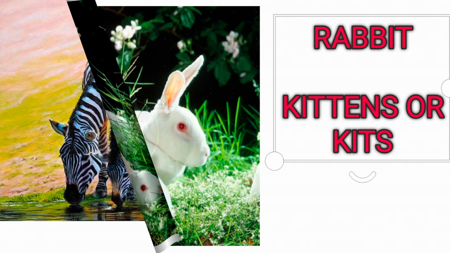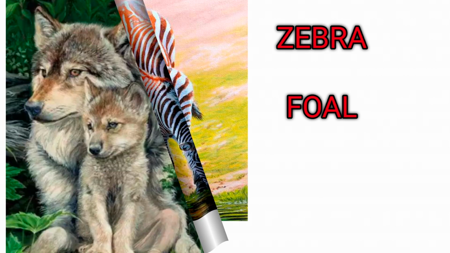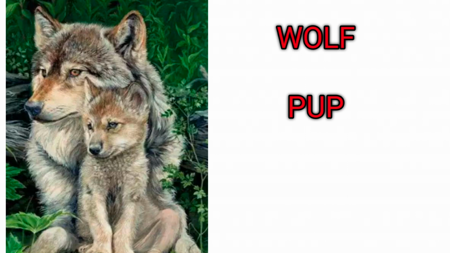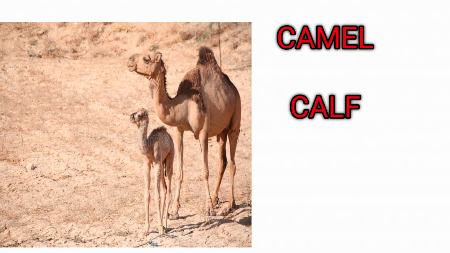Rabbit, kids. Next, zebra. Young one of zebra is called foal. Zebra, foal. Next, wolf. Young one of wolf is called pup. Wolf, pup. Next, camel. Young one of camel is called calf.